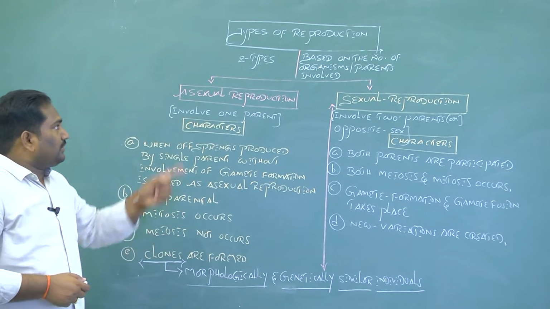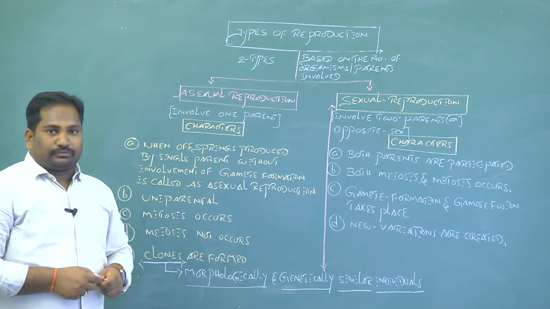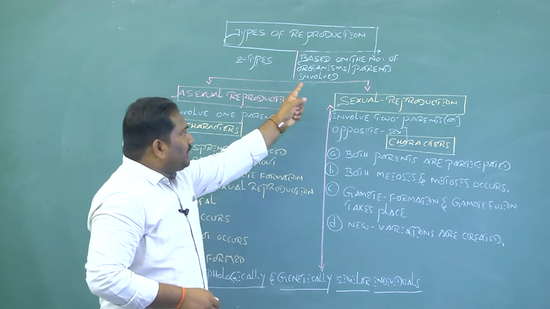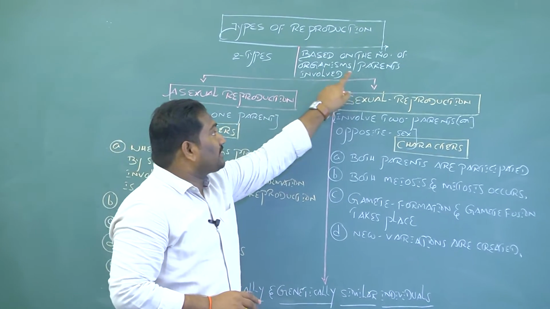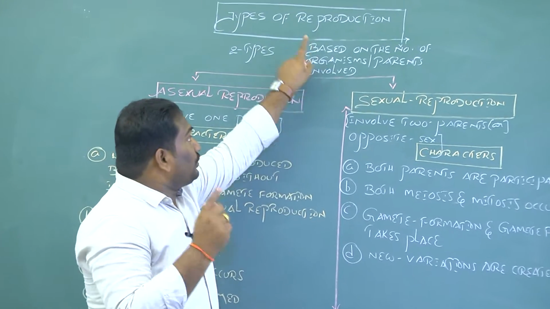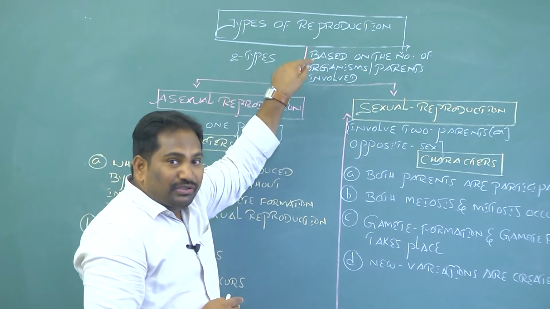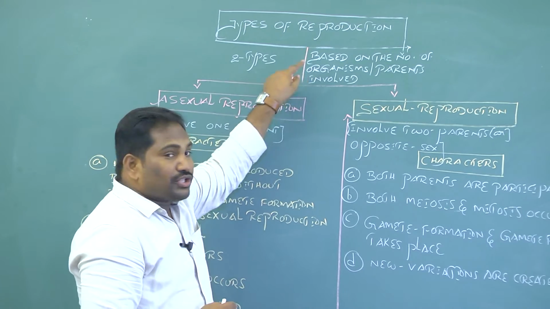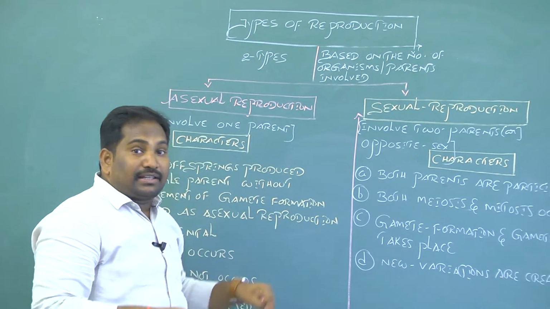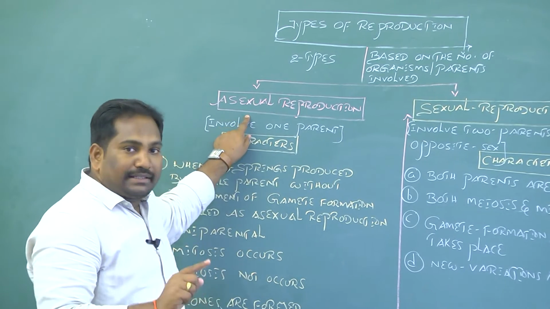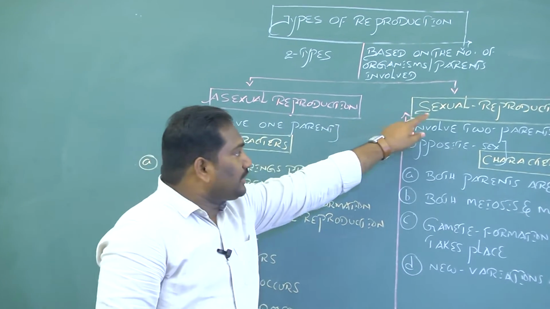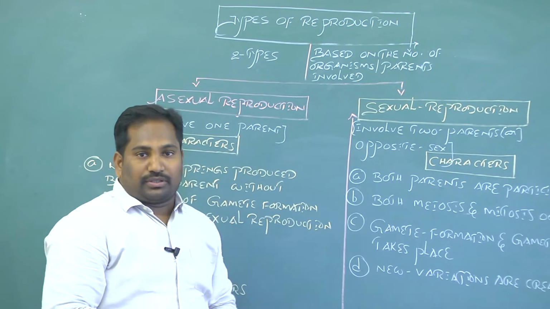Now we discuss types of reproduction. Based on the number of organisms or number of parents involved during reproduction, reproduction is broadly categorized into two types. One is asexual reproduction, the second one is sexual reproduction.